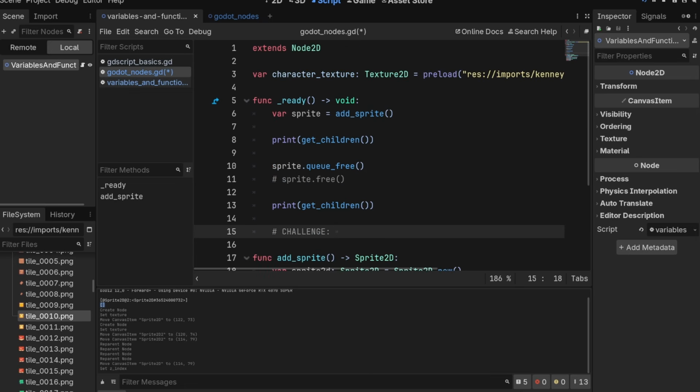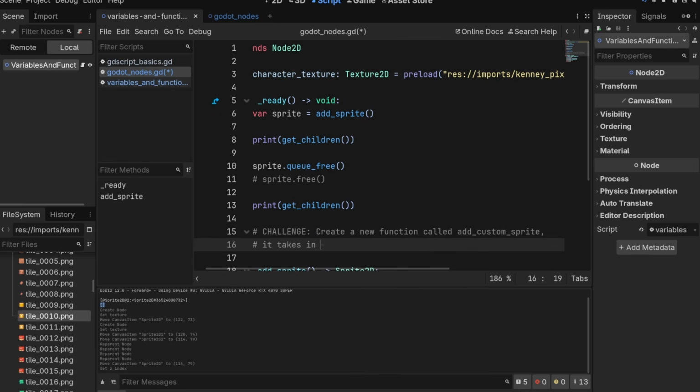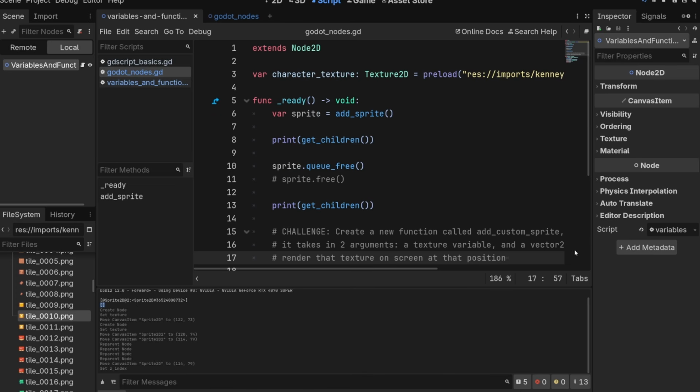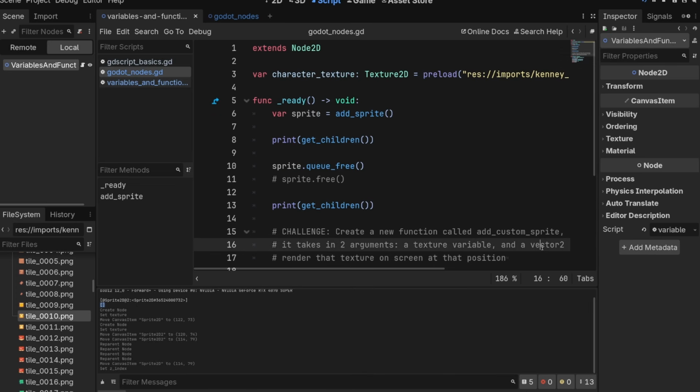Okay, challenge for you. I want you to create a new function called add custom sprite. It takes in 2 arguments. It takes in a texture variable and a vector 2. Render that texture on screen at that position. Cool. That shouldn't be too hard with what you know, so give it a shot and check my answer after.